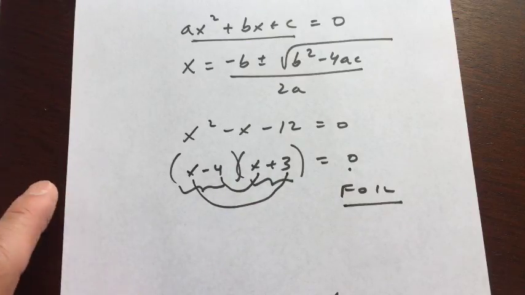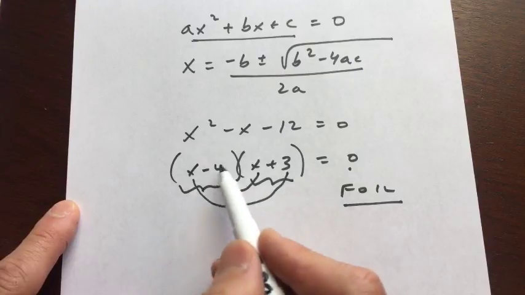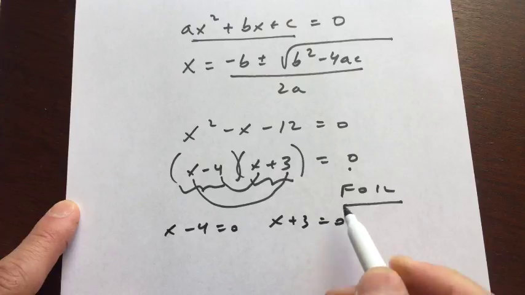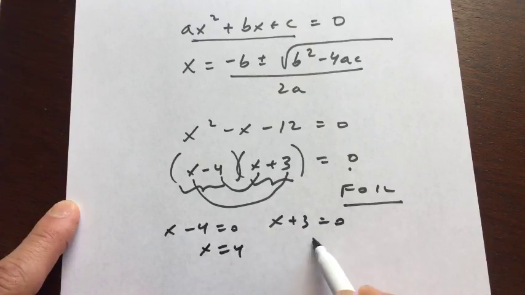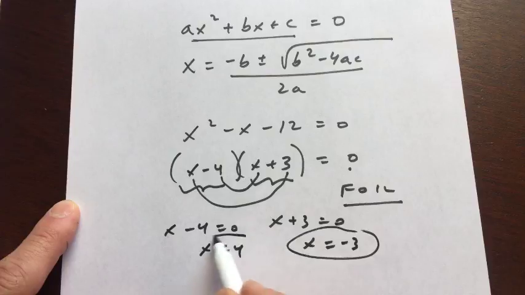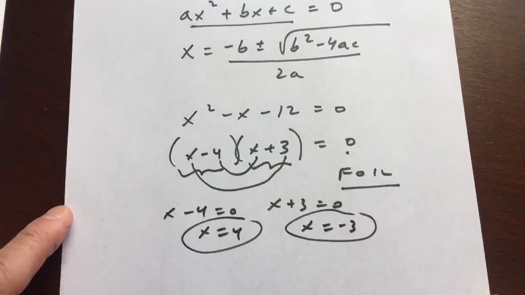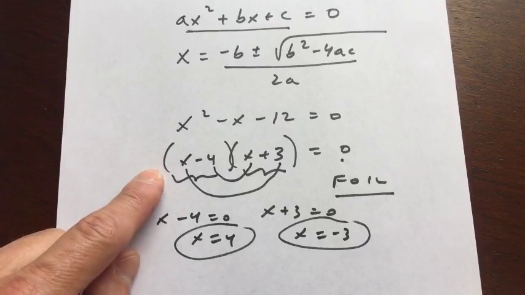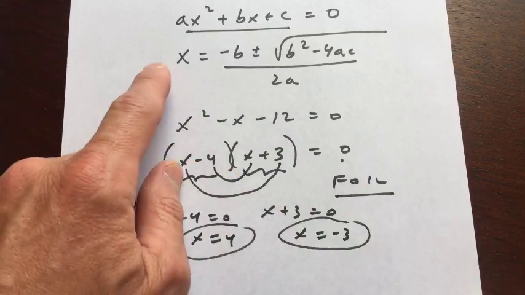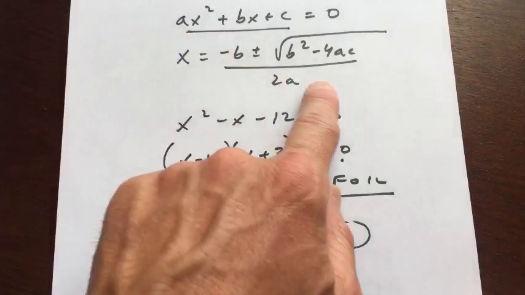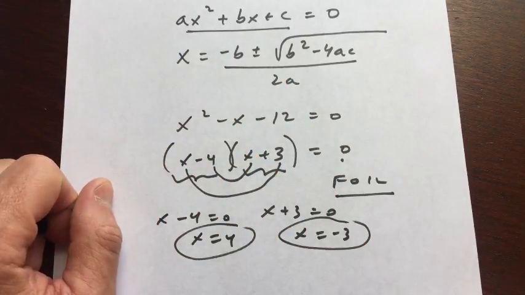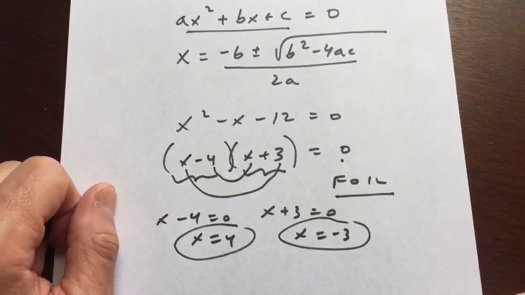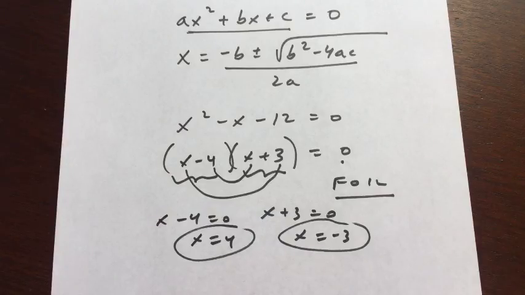So that's exactly right. Then all you have to do is take this group, x minus 4, and set it equal to 0. And the same thing over here, you set x plus 3 equal to 0. If you add 4 to both sides and subtract 3 from both sides, those are your two solutions, 4 or negative 3, right? So that's one way, Dario, to solve these quadratic equations: see if you can factor and then set the factors to 0. Or if it's more difficult to factor, you can always do the quadratic formula. There's also completing the square, there's graphing, there's a lot of different techniques.